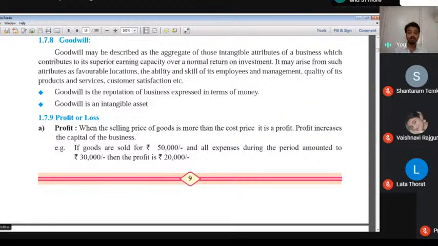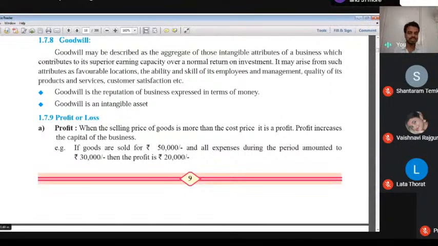First of all, we know tangible or intangible. What is meant by tangible and what is meant by intangible? Tangible means if we touch physically, that's what we call tangible, and if we cannot touch, or if we cannot see anything, that's what we call intangible. So goodwill is an intangible asset. That is the most important question. Goodwill is an intangible asset.